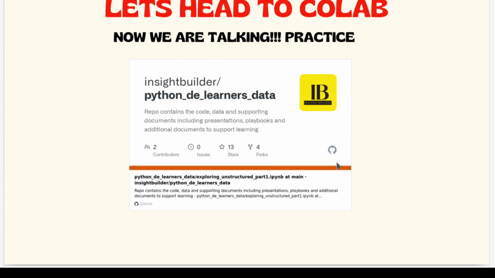As we go into the Colab notebook and start discussing, I'll be sharing this particular GitHub notebook with you guys, or the link in the video. You can take a look at that. All the code and so on is supported by the unstructured team, so I'm really glad for them. I thank them for that. I'm just sharing it and explaining to you how the data looks. So that's more important from my perspective.